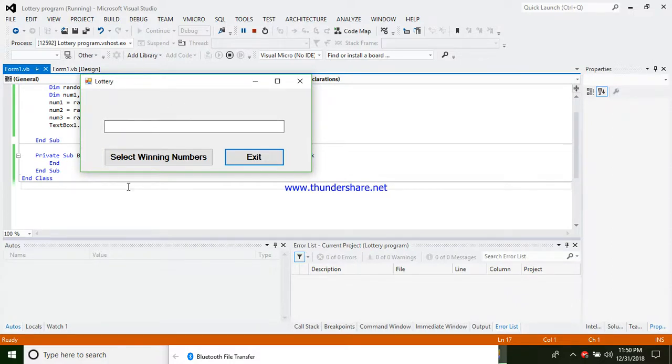Upon clicking start, the program will be like this. Then I'll click this select winning numbers. Since I want the winning numbers to be 3, I'll select it. That's the first one. It's 3, 3, 4, then 6, 6, 9, then 2, 8, 8, then 4, 9, 6. So that is how it works. A lot of numbers, you can generate random numbers here. So those are winning numbers. You can generate like that.